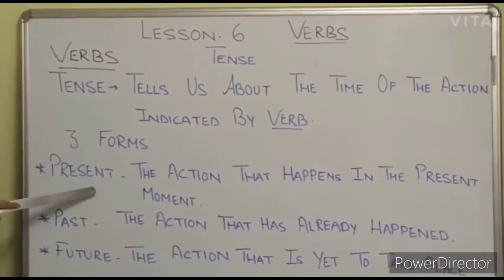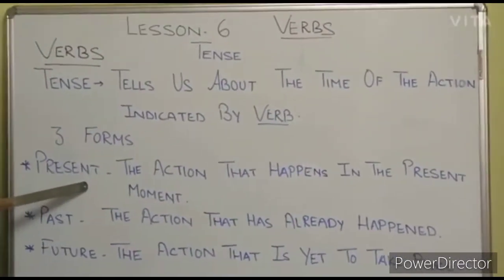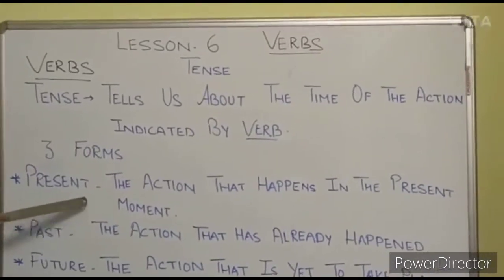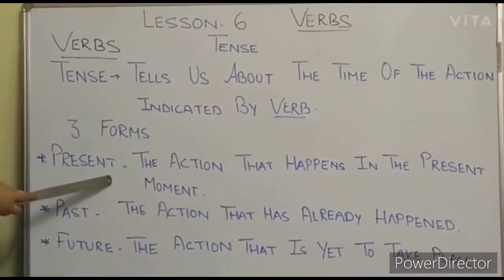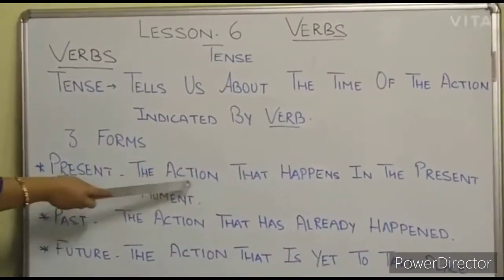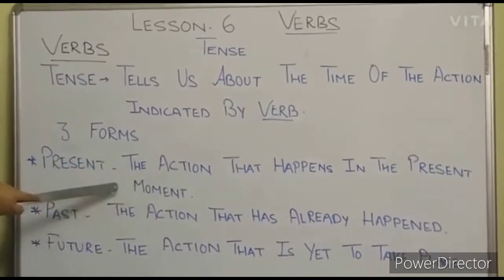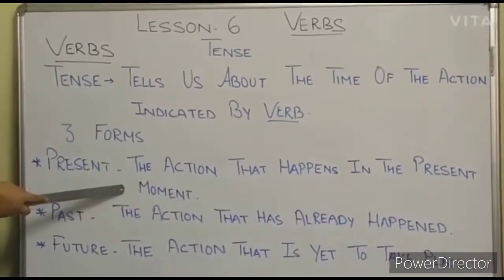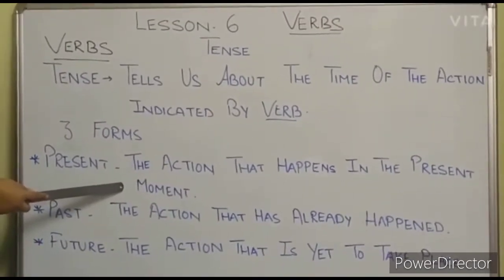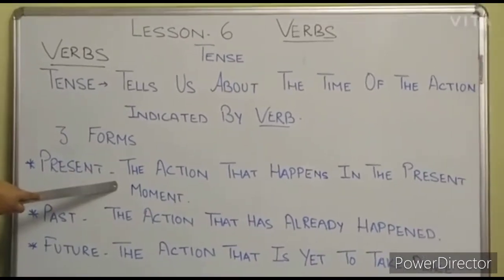Now what is the definition of present tense? You all very well know the activity which happens at the present moment is called the present tense. So see the definition here, students. Present tense, or we can call it simple present. The action that happens in the present moment is called present tense.